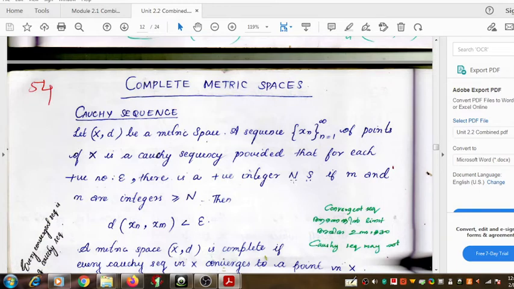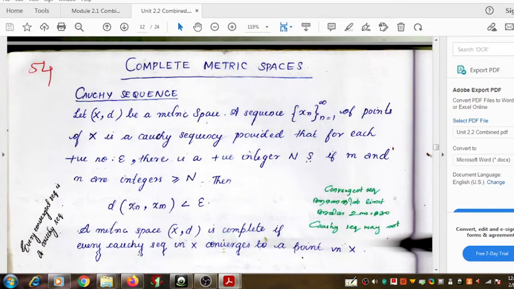There exists an integer n, and two more integers m and n, such that these integers m and n are greater than or equal to n. So there exists a lower limit for the two integers m and n such that the distance between xm and xn is less than epsilon.